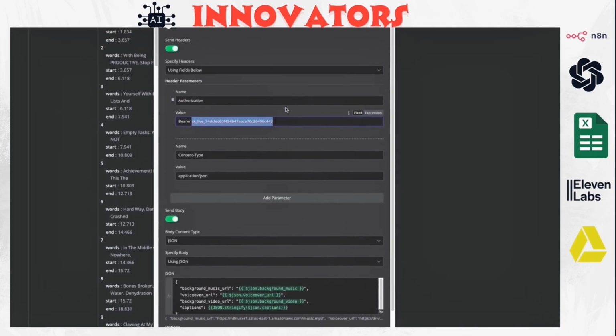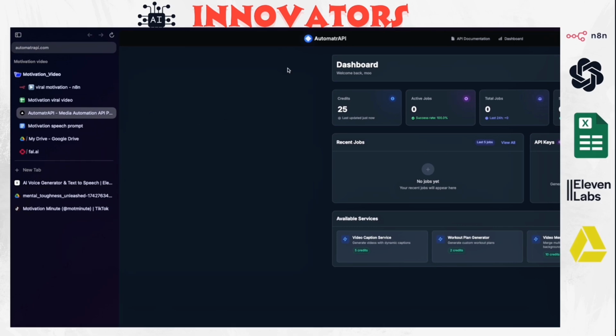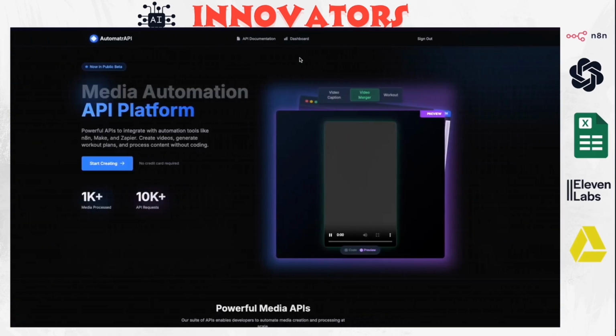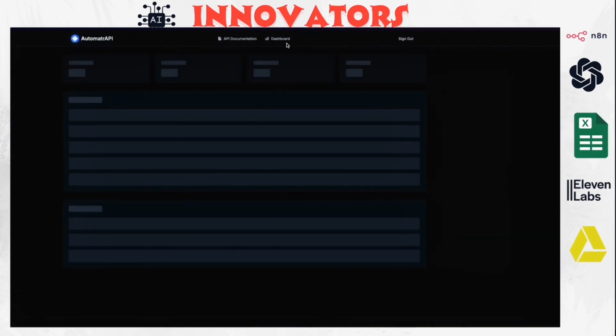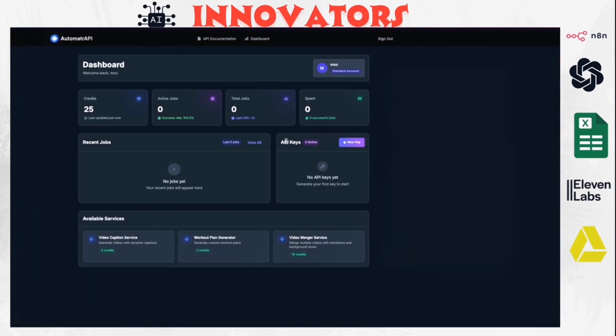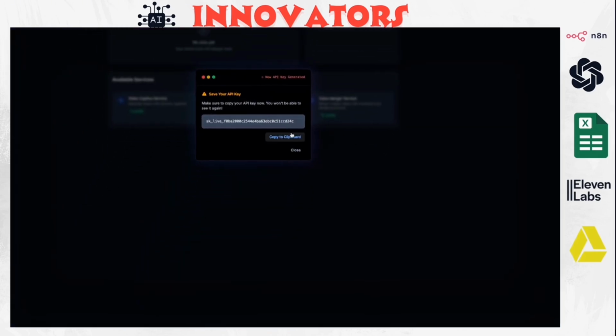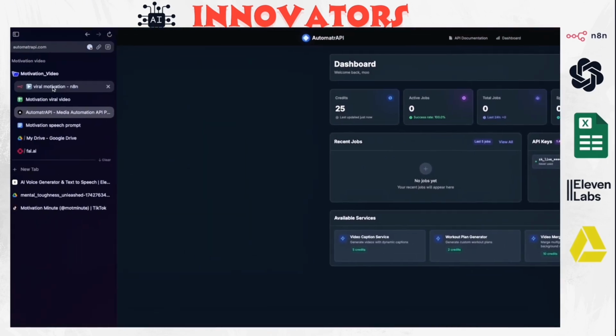And to generate the API key, you're going to go to automaterapi.com and you're going to sign up. Just go to the dashboard and you are going to click new key, and then you're going to copy this key and add it here.